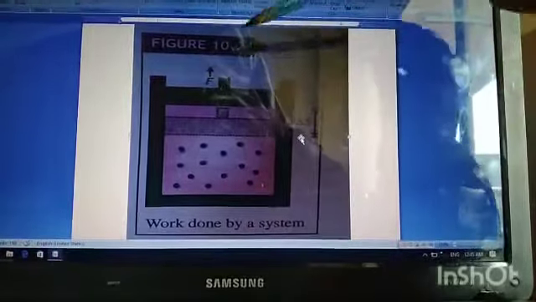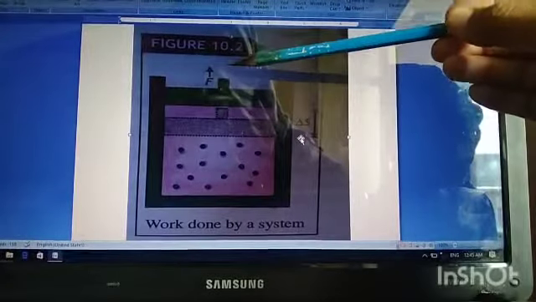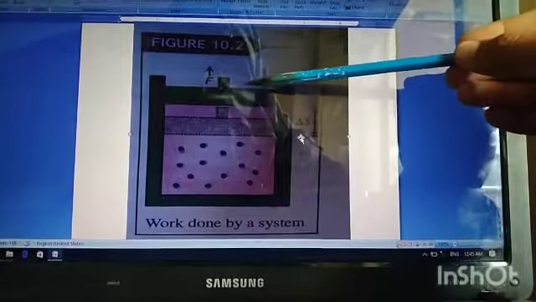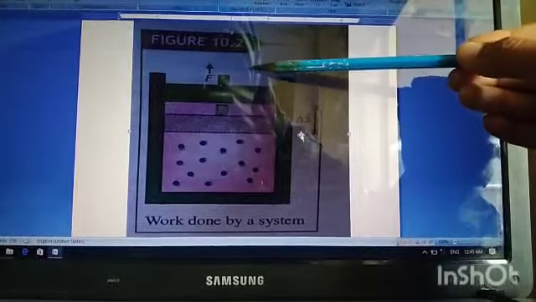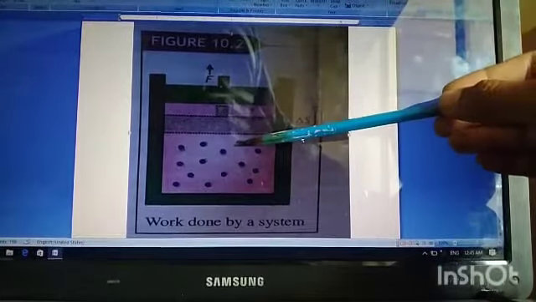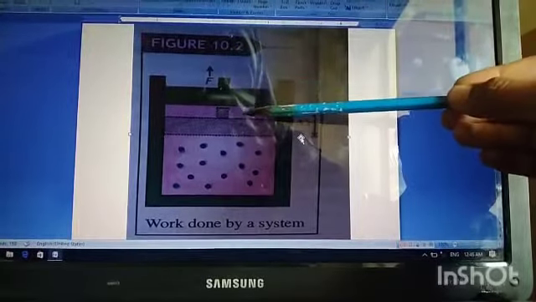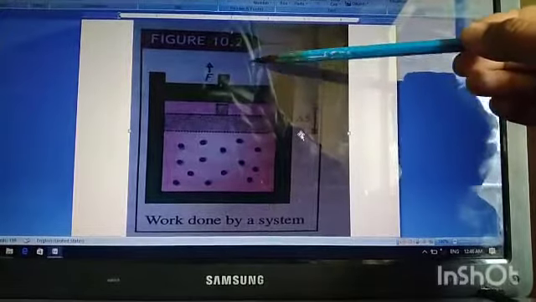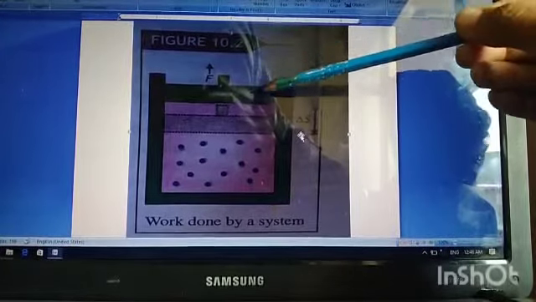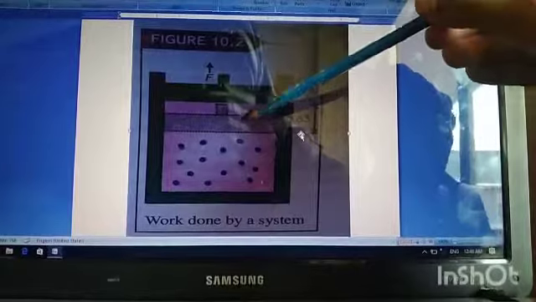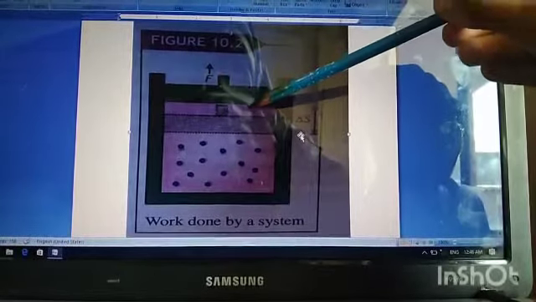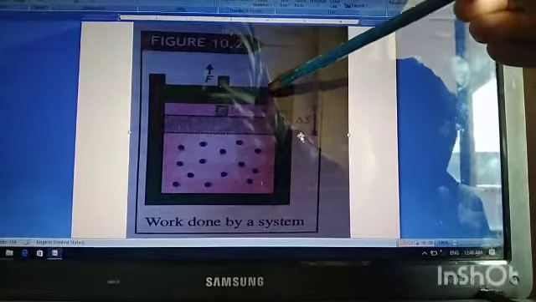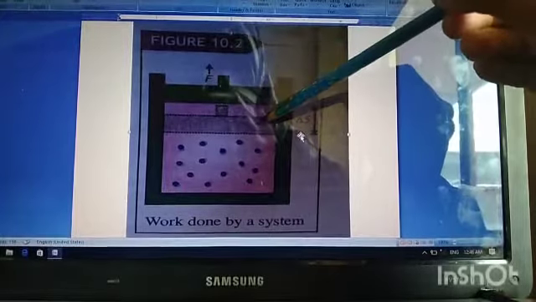Now if we apply a certain load on this piston, we put a certain heavy object over this piston, then this piston is pushed inward, meaning the piston moves inward. As a result of force exerted in the inward direction, again there is force acting in the inward direction, and there is displacement of the piston in the inward direction, again meaning there is work done.